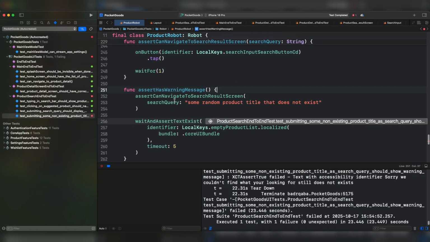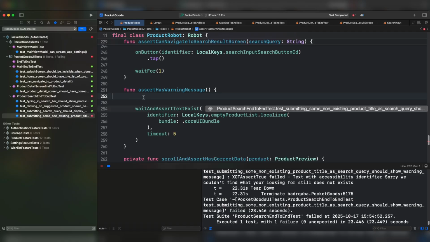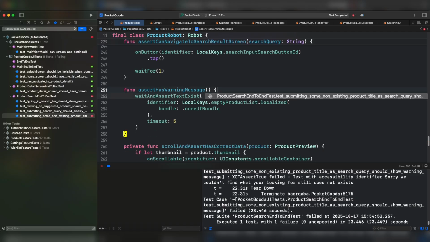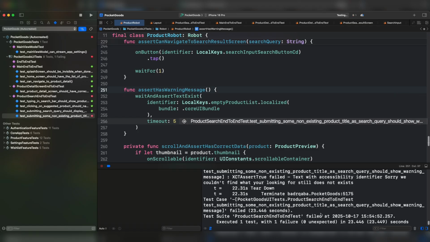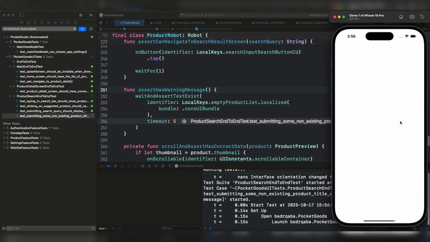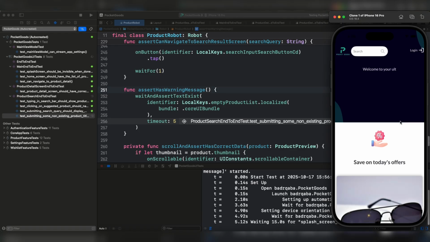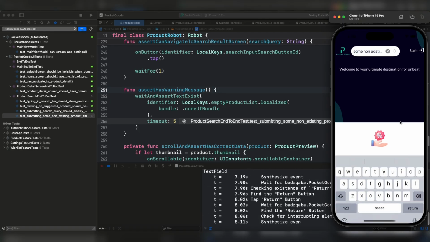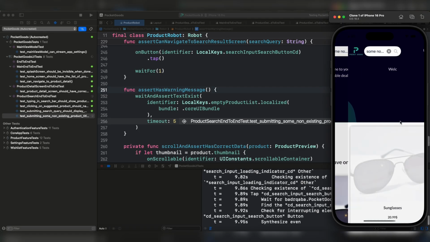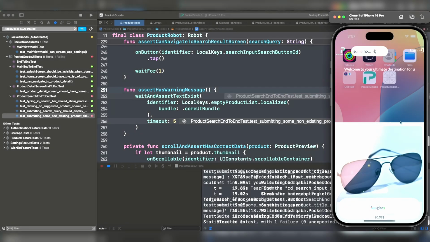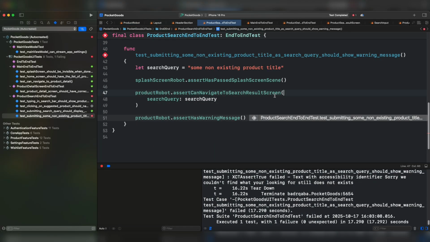I forgot that we have made this assertion under the assert has warning message. I'm gonna delete this instead. It's gonna be very simple. Let's try to run the test. And the test failed. All right, so there is a problem actually with the navigation or with loading the data.